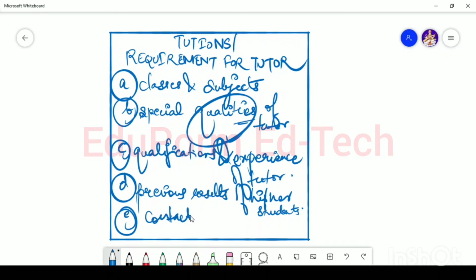Last but not the least, end it up with your contact address, where you have to mention the name, phone number, and the valid address. All right, so this is how you write the advertisement for tuitions or in search of a tutor. All right.